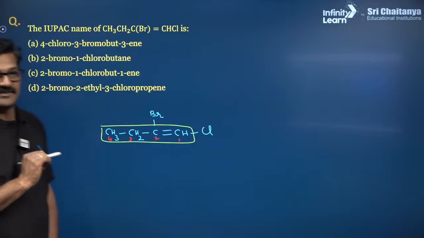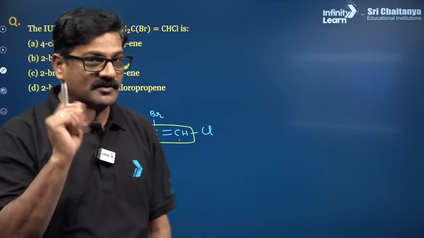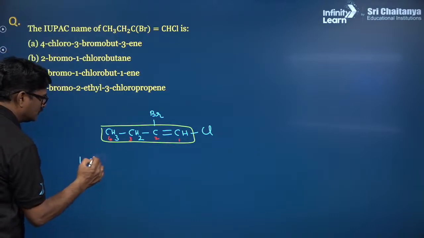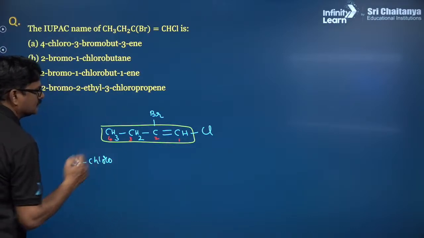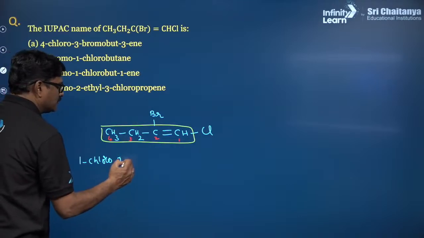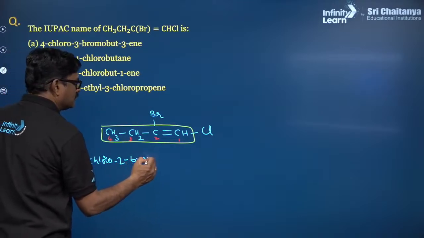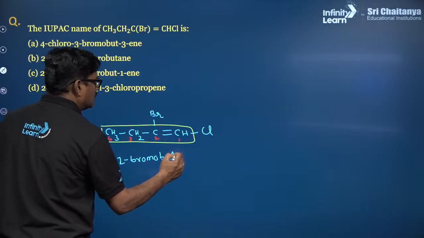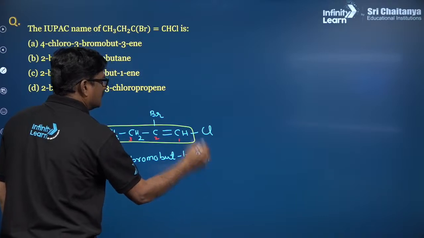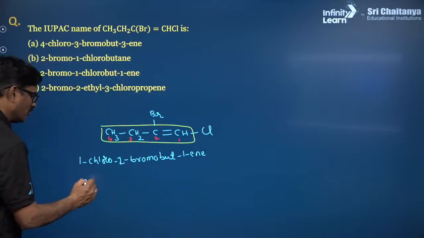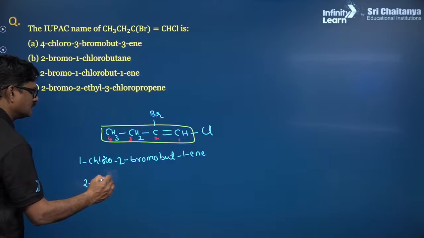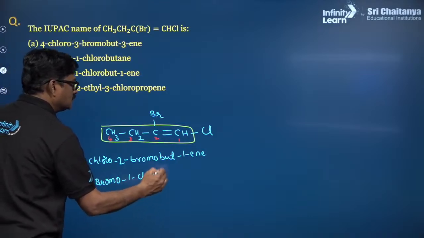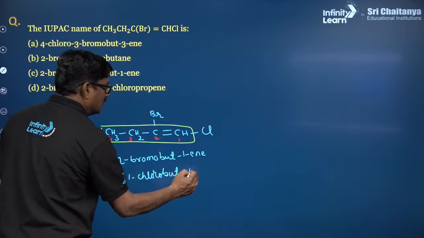Now for your confirmation I want to write this name as 1-chloro, 2-bromo, but-1-ene, or otherwise I can write 2-bromo, 1-chloro, but-1-ene.